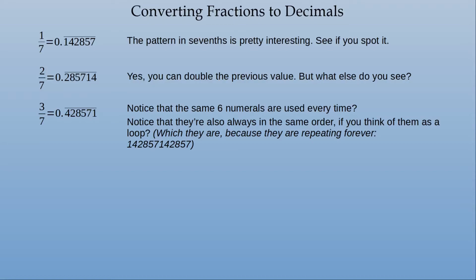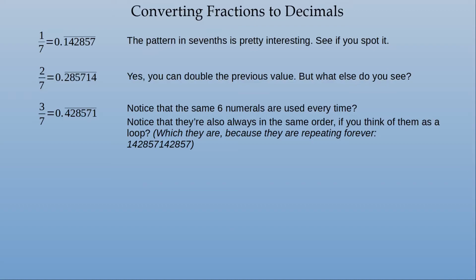So if we go back to 1/7, which was bar 142857, we can think of that as a loop. It goes 142857, 142857, 142857, 142857 forever, right? Well, if we take a look at 2/7, 285714. I'm going to emphasize when we hit the 1 so that you can hear where it loops. So 2857, 142857, 142857, 142857. Do you notice it's just that loop again? And the 2857, that's part of the loop. 142857, it's in there.